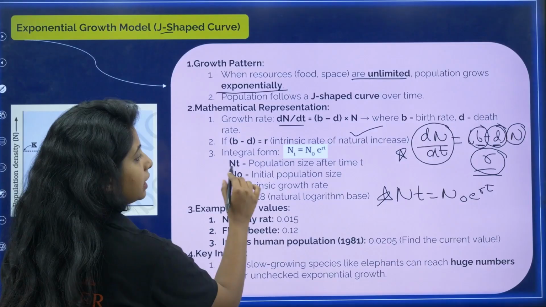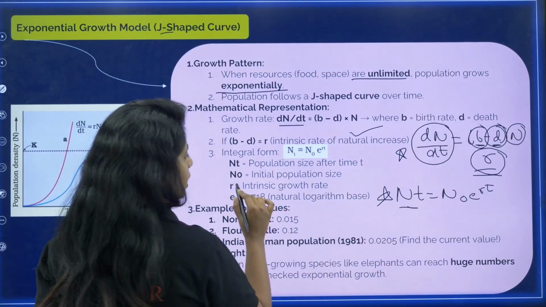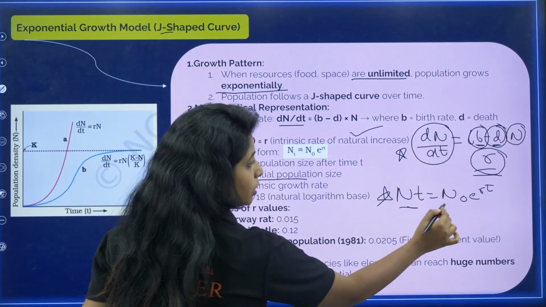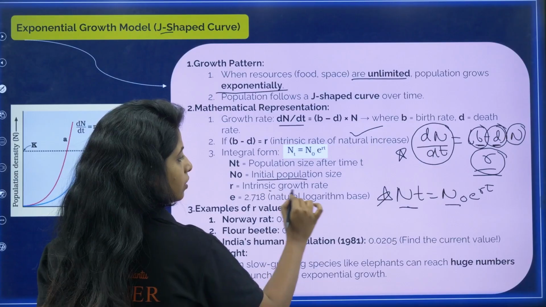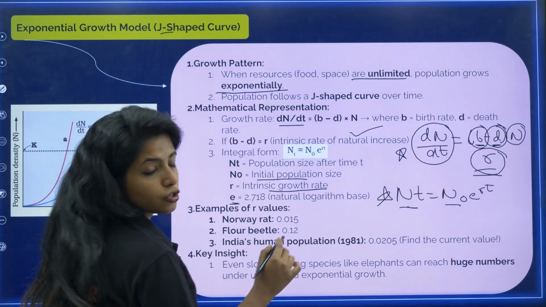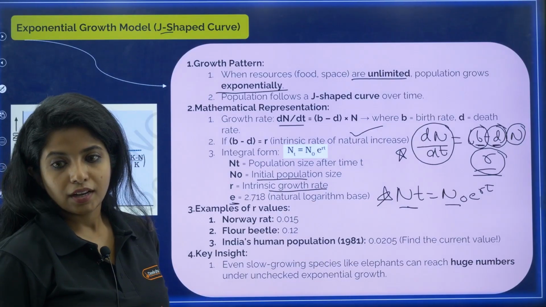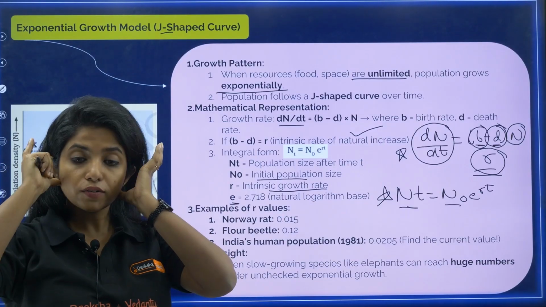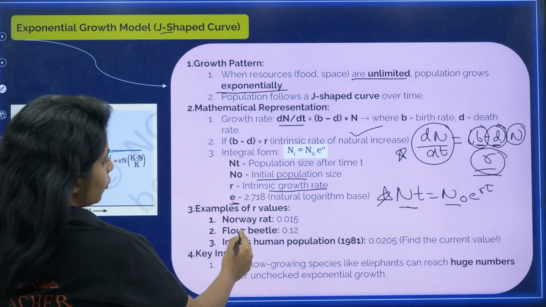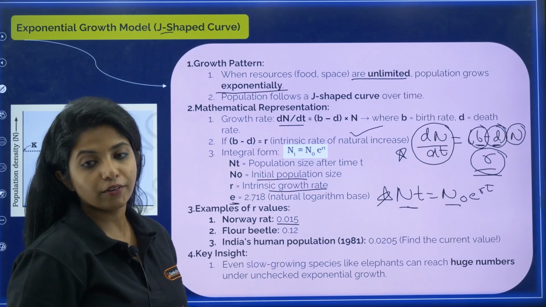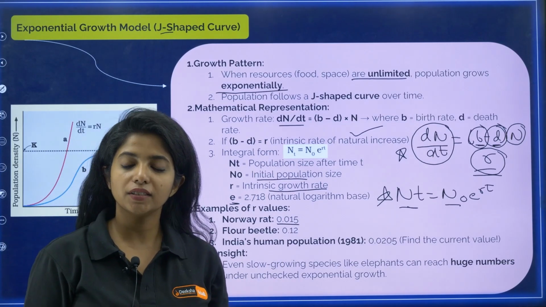Here N_t stands for population size after time t, N naught stands for the initial population size, r stands for the intrinsic growth rate, and e is the natural logarithmic base, that is 2.718. The r value is different for different organisms. For example, for the Norway rat it is 0.015.